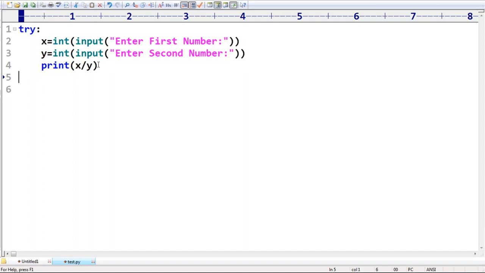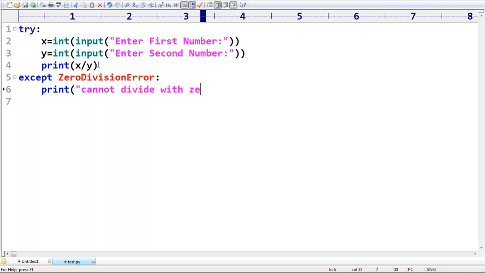That's why I'm taking except blocks. First, except zero division error: if zero division error comes, I'm printing "can't divide with 0".